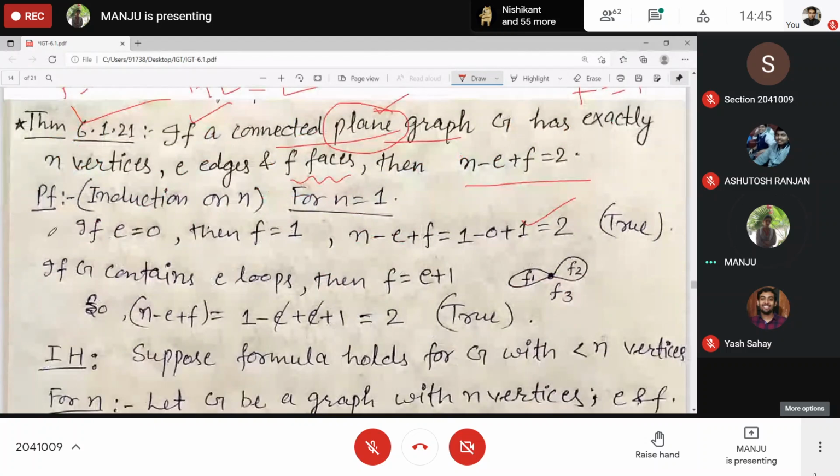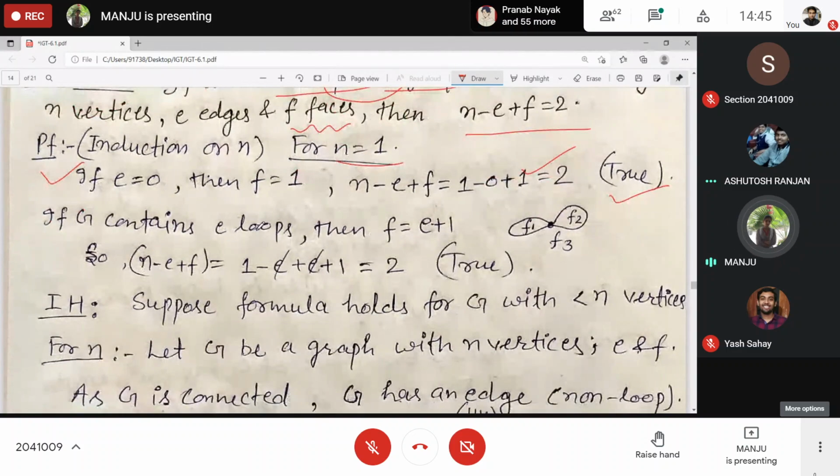Okay? And if M loops are present, then F will be M plus 1 faces, or regions. One is unbounded, others are bounded.